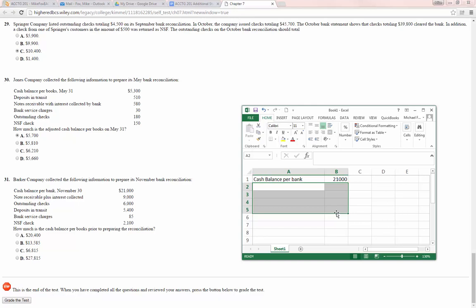So let's see, our note receivable plus interest collected. Well, so here's what they want us to do. Let's make our adjustments to our bank and we'll get the adjusted balance. So let's just look at each of these: note receivable, and then we'll have our book balance.